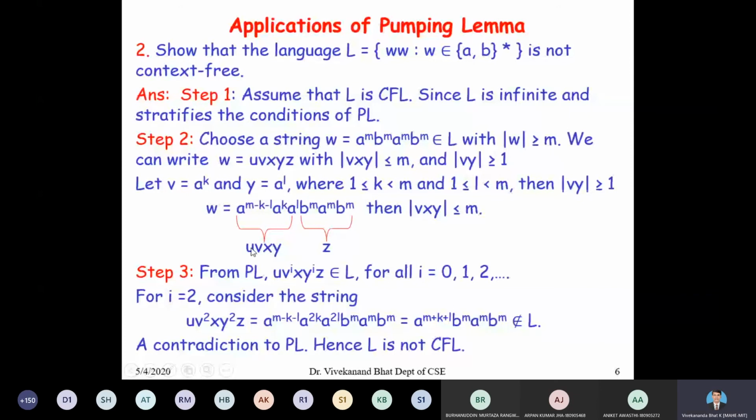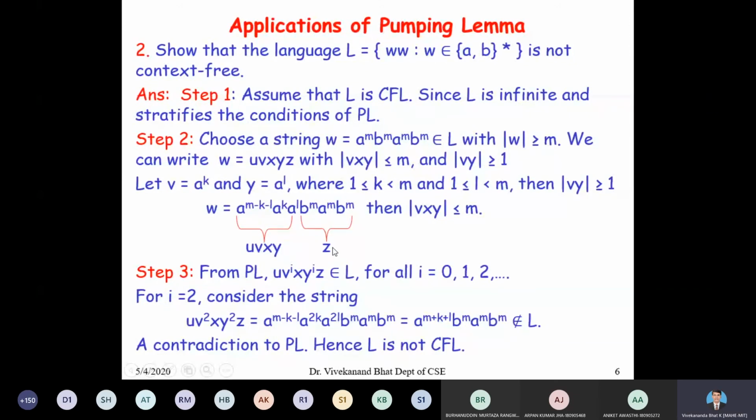I can select u equal to a to the power of 0, x equal to a to the power of 0. There is no condition on u and x. The only conditions are on vxy, whose length should be less than or equal to m, and on vy, whose length should be greater than or equal to 1. So this is my u, v, x, y and the remaining part is my z.